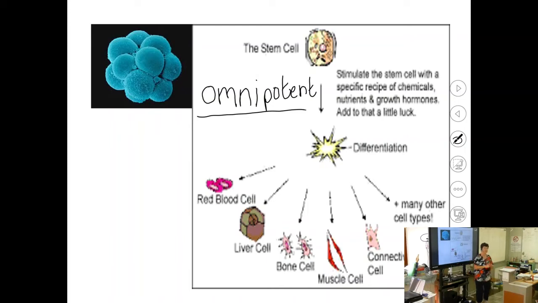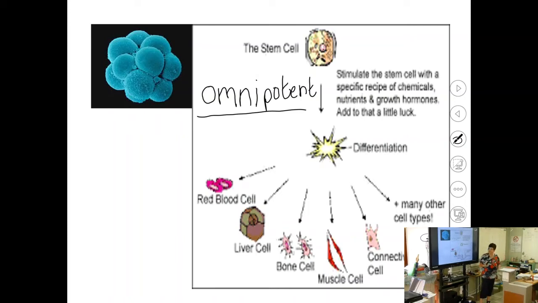Okay, so it is those cells that they call stem cells. And there is a special recipe inside the nucleus of each cell. At first, all the switches are on. And then later, some switch off.